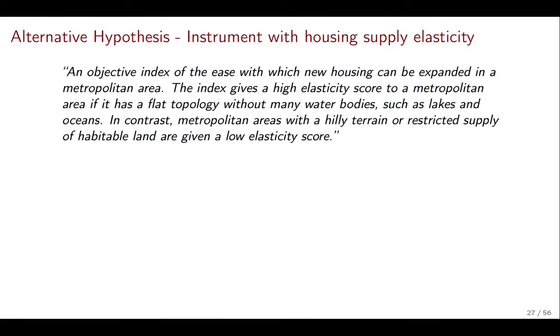And so places like New York City, which are surrounded by water, have very low elasticity of housing supply. That means that the changes in prices are basically because you cannot build a lot more, because every square inch that you can build in Manhattan has already been built. Something similar happens in San Francisco. But if you go to the Midwest, to Iowa, to Minnesota, these are flatter regions where you can easily expand housing. And so prices there are going to be less affected.